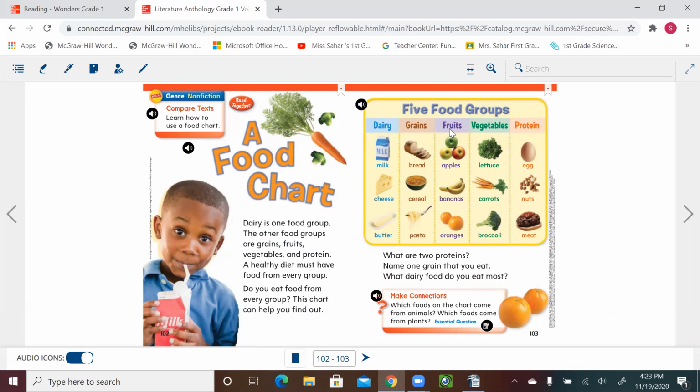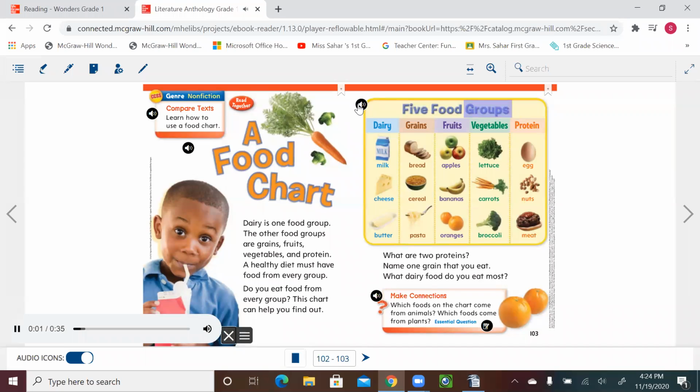Okay, there are 5 important food groups that our body needs in order to be healthy, in order to grow, and in order to have strong bones and strong muscles. So as we say, dairy is one of the food groups. This is the food group that we will learn about now. The food groups include grains, dairy, fruits, vegetables, and protein. So we need to cover these 5 food groups in one meal or two. If you miss something, try to get it in another meal or in a snack. So let's learn more about it.